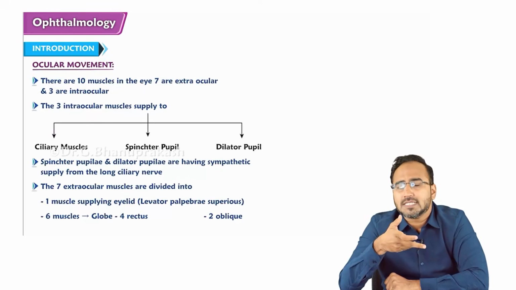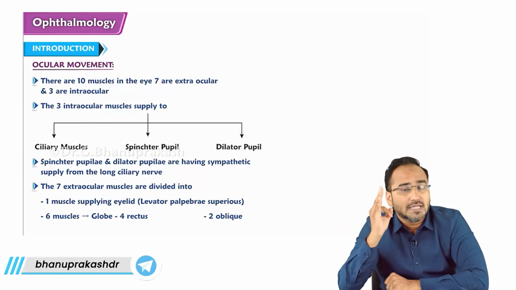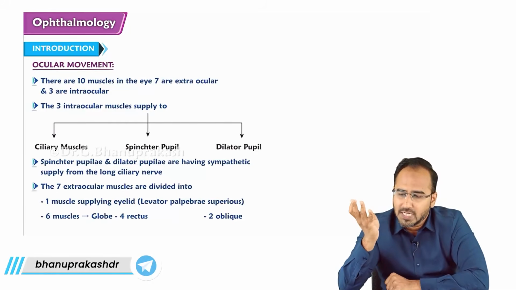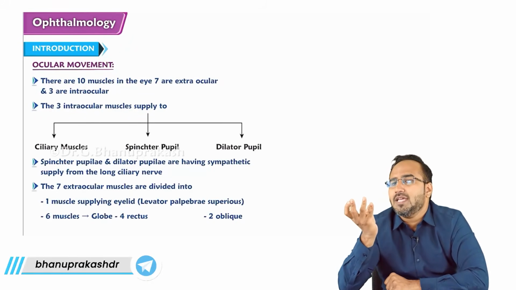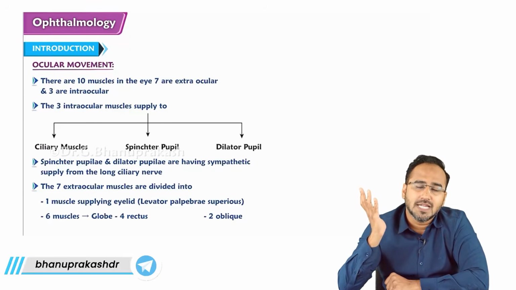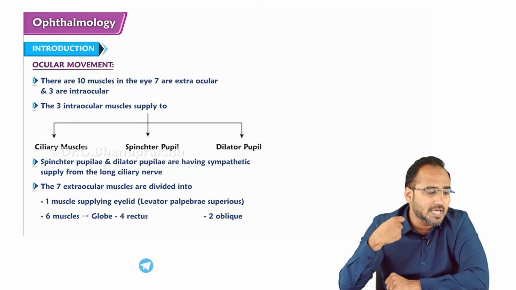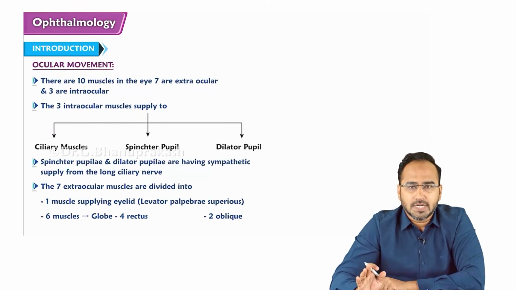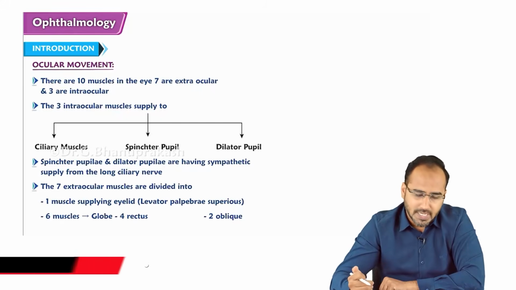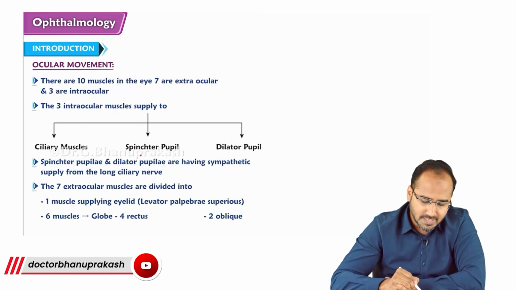What we are discussing is that 10 muscles are there. 3 are intraocular: one is the sphincter pupillae, other is the dilator pupillae, and last is the ciliary muscle. And how many extraocular muscles are there? We'll start from here.